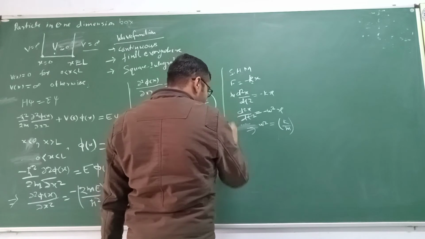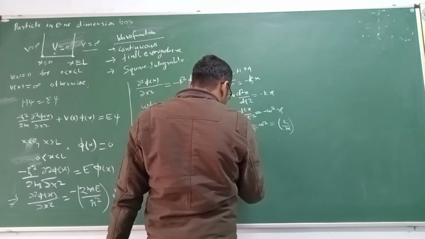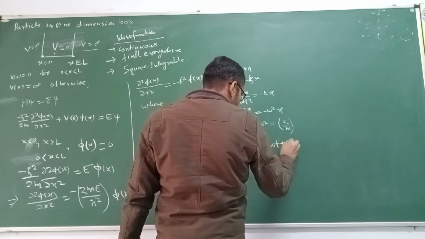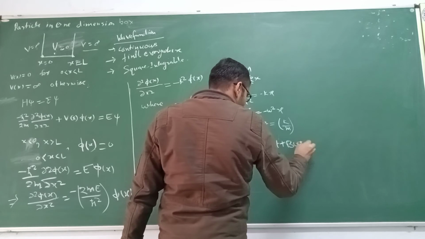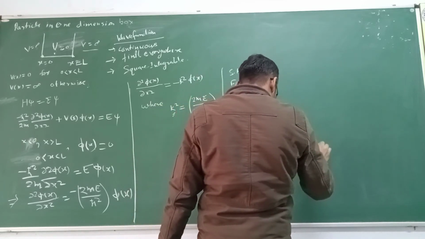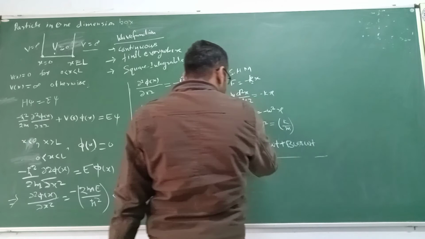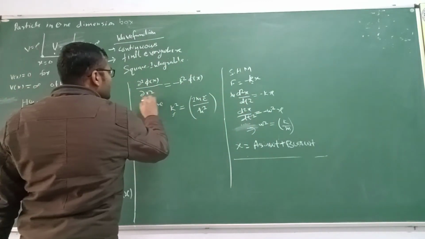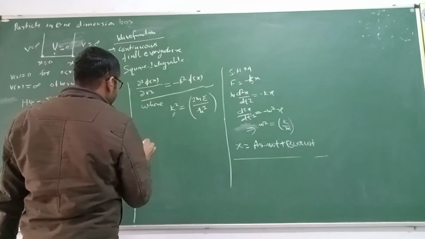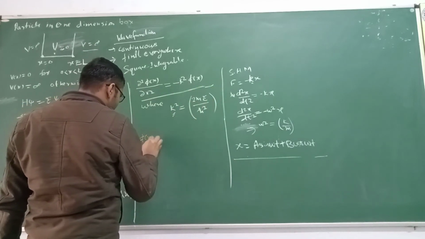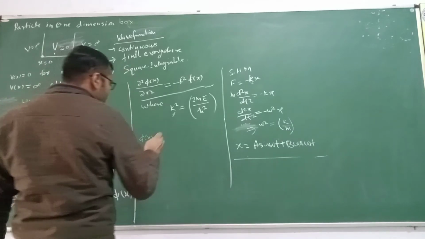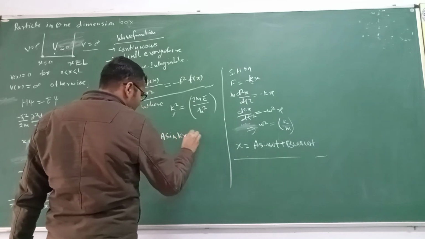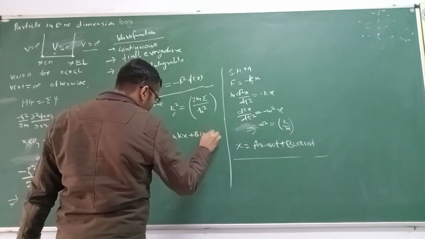So the solution of this equation is x equal to a sin omega t plus b cos omega t. Similarly, the solution of this differential equation can be written as psi of x equal to a sin kx plus b cos kx.